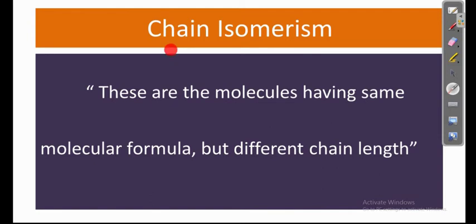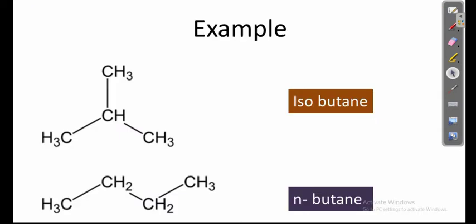So what is meant by chain isomerism? These are also molecules having the same molecular formula, but they have different chain lengths. For example, we are given two examples. Number one is isobutane and number two is N-butane.